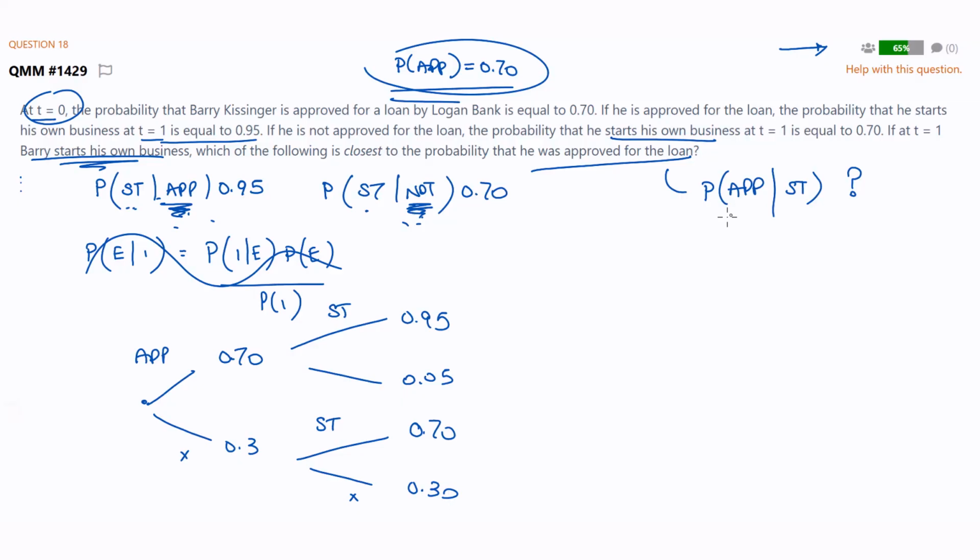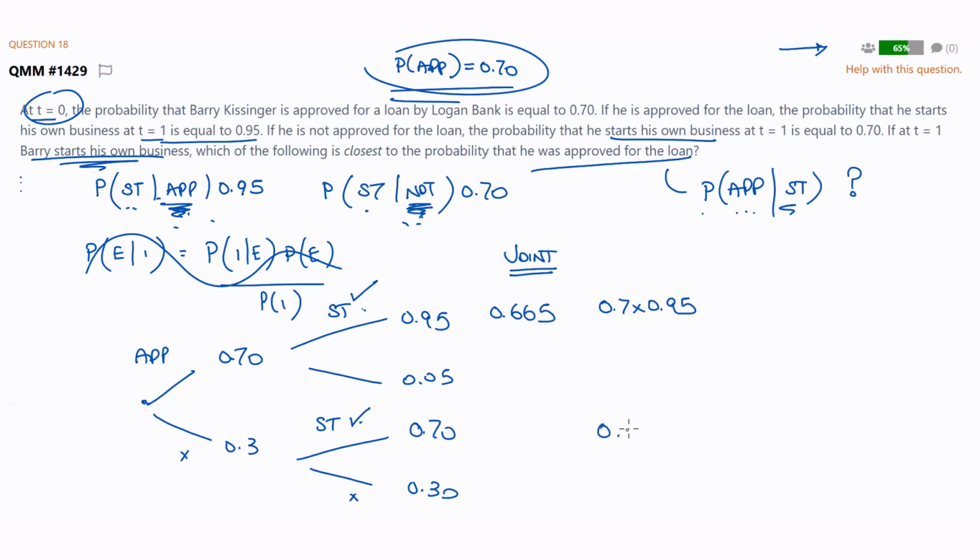Probability he's approved given he started his own business. So given he started his own business means we are either here or we are here. So what we need to do is work out these joint probabilities, the probability of both of those outcomes when he started his own business. This one is 0.7 times 0.95. That is 0.665.